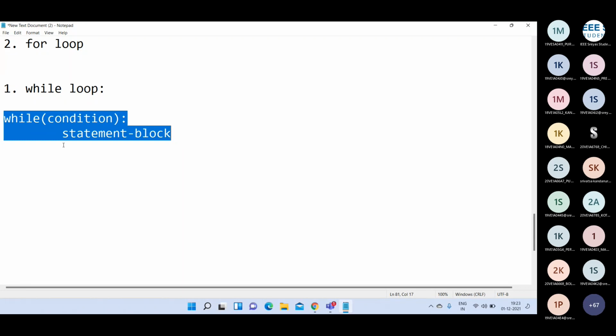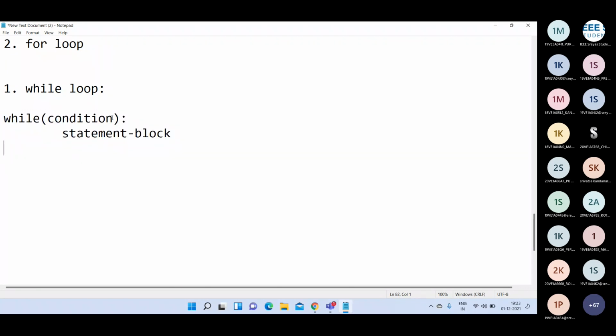Once the condition becomes false, the while loop will be terminated. That means we execute this statement block repeatedly until the condition becomes false. That is the execution of the while loop. While condition followed by the statement block. First the condition is evaluated, then we can write the statement block.